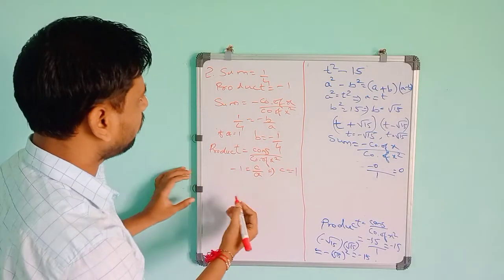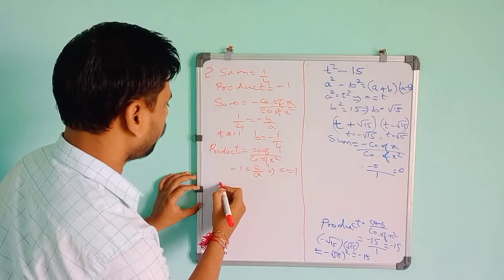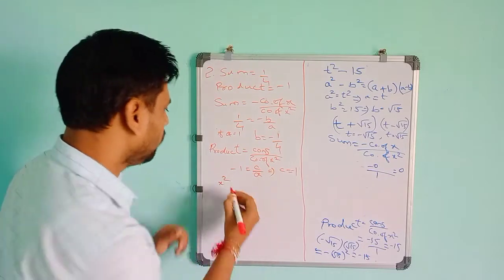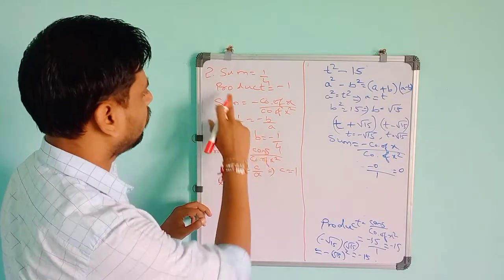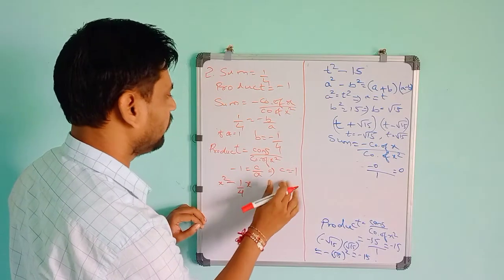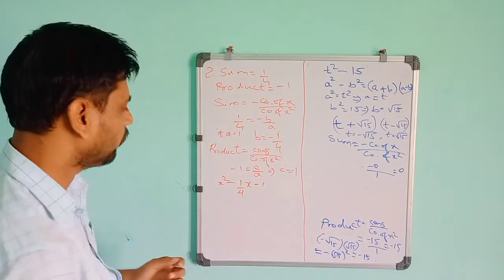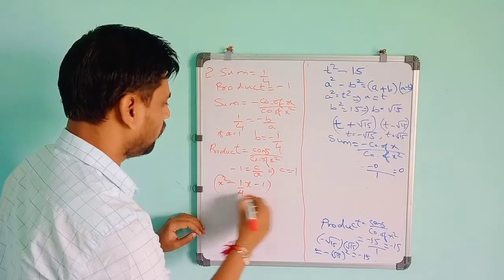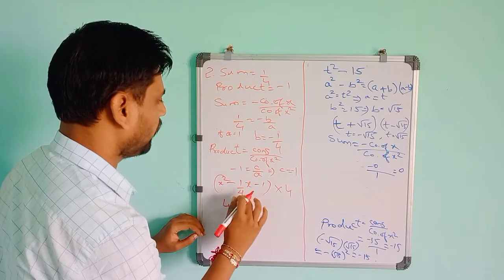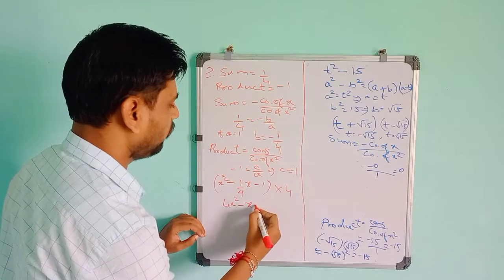So if you write this as the quadratic polynomial, a is 1, so you have to take x square only, because the coefficient of x square is 1. Because a is 1, b is minus 1 by 4, so minus 1 by 4 x, and c is minus 1. It is in fraction form in the second term, so you can multiply it by 4. So 4x square, minus 1 by 4 into 4, the 4 and 4 cancel, minus x, minus 1 into 4 is minus 4.